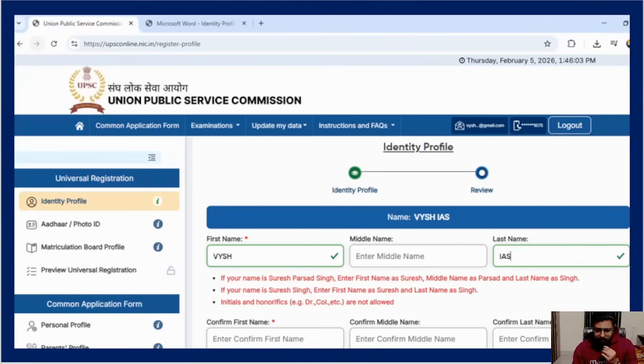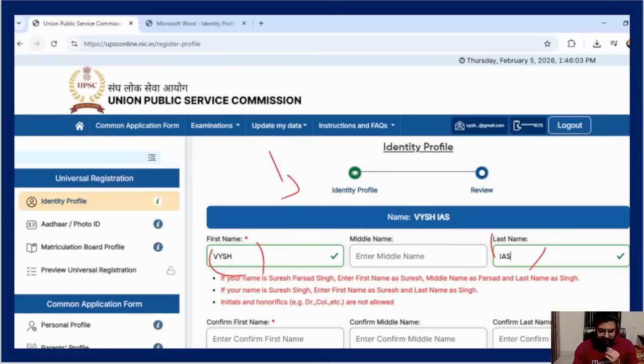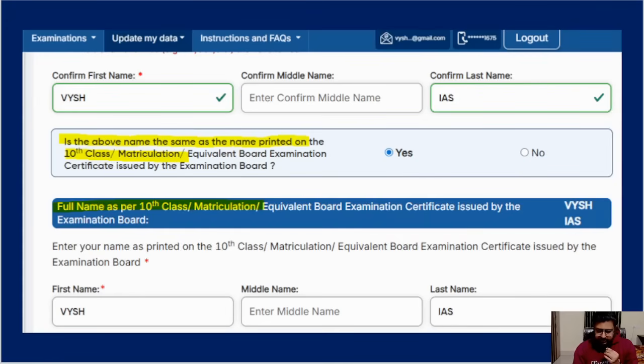Okay, so now we have to fill the identity profile. Whatever your first name, last name, like that you have to keep filling these details. The basic identity is nothing, just your name, first name, last name, which I showed you already. And in case, as I told, the name printed is the same as the matriculation, put yes. If it is no, put no. That time they'll ask you to put the difference. That column will pop up when you put no. So like this, you put the name.